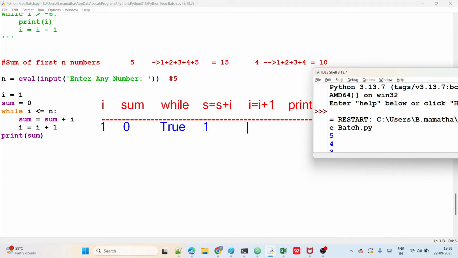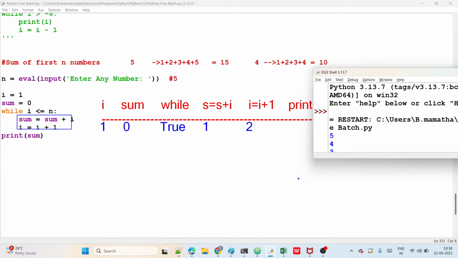I is 1 plus 1, so I is 2. Print does not display, because the print is out of the loop. Once all loops are over, finally it displays. That's why print will not display every time; once all loops are over, at last print will display.